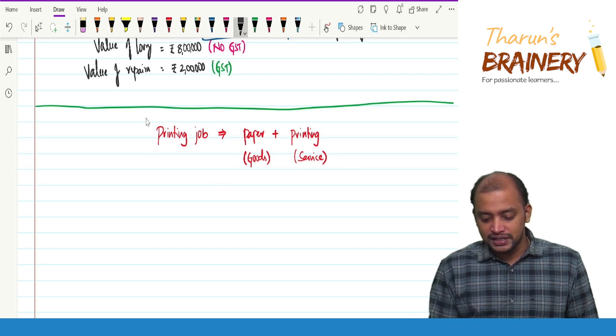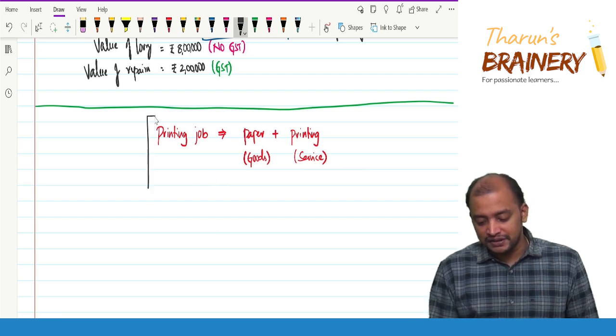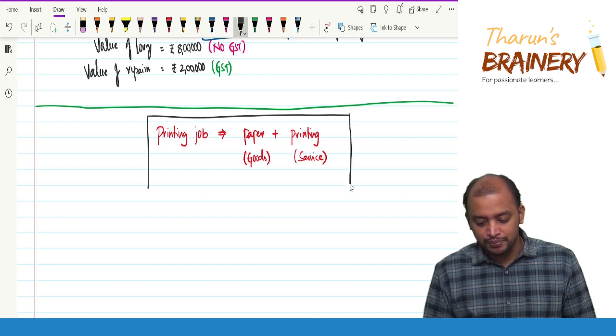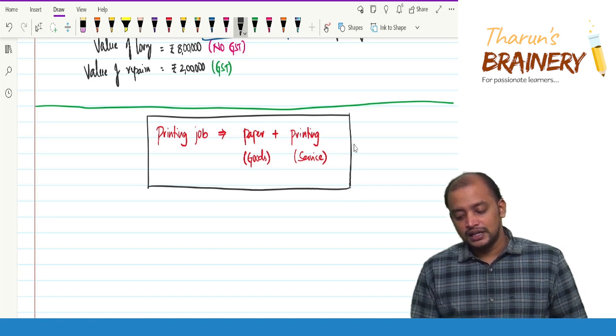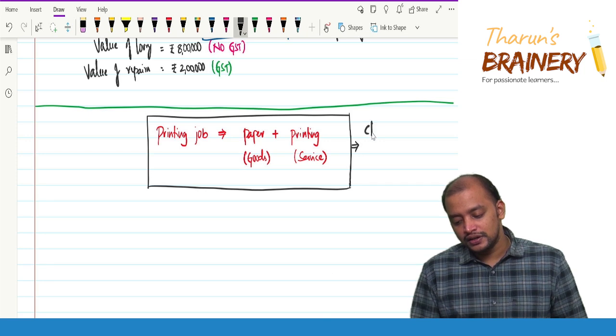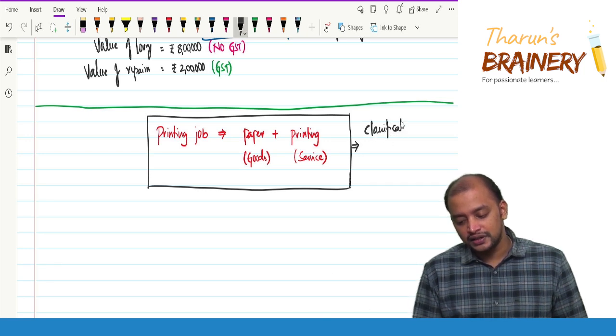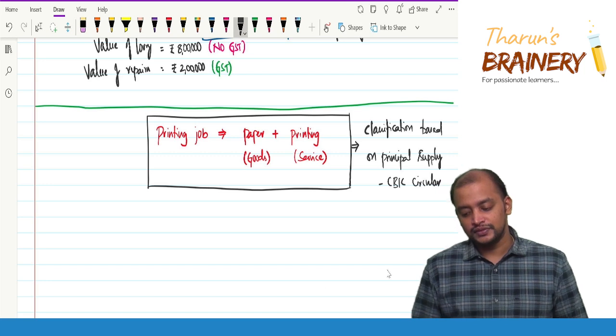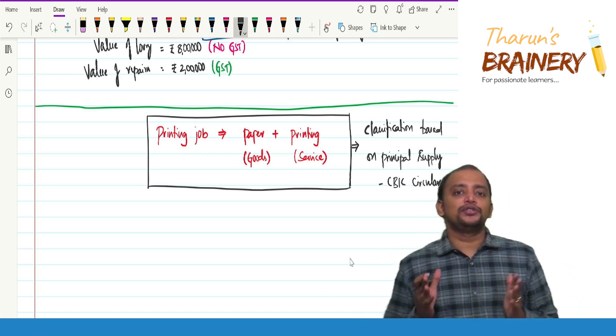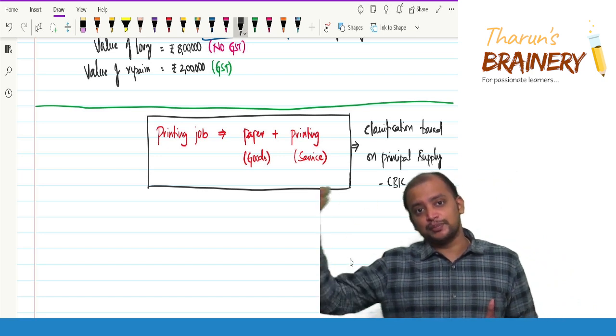The CBIC circular says that this printing job, whatever is there, is classified based on principal supply. Classification based on principal supply as per the CBIC circular. So the classification, whatever you need to do, is based on the principal supply.